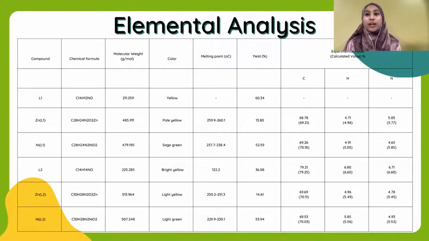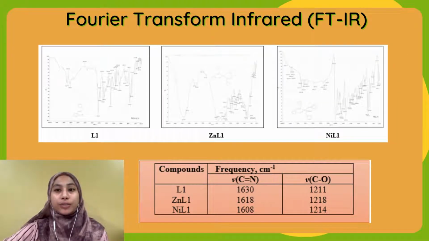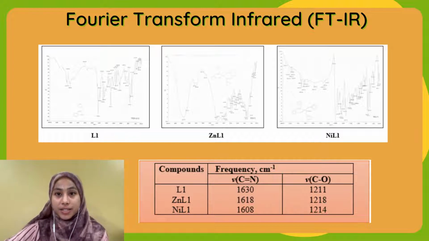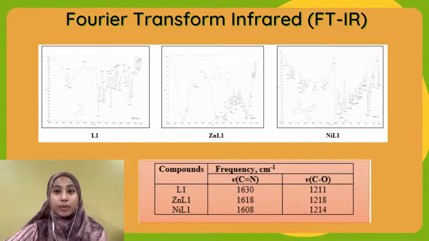The yield percentage of ligand 1, zinc ligand 1 and nickel ligand 1 were recorded at 60.34%, 13.80% and 52.59% respectively. For ligand 2, zinc ligand 2 and nickel ligand 2 were recorded at 36.08%, 14.61% and 53.64% respectively. The azomethine group of ligand 1 and its metal complexes shows strong bands in the range of 1608 to 1630 frequency due to the C=N.